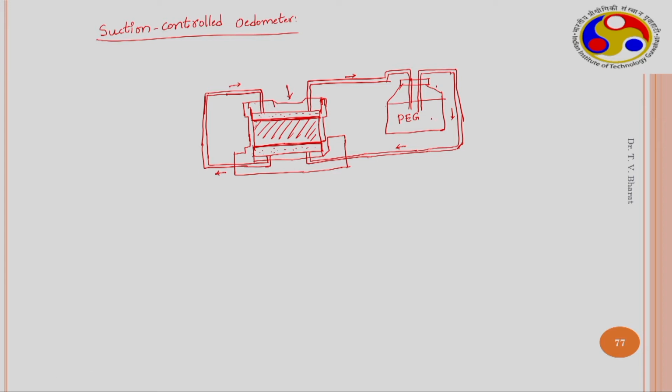So, when the PEG solution concentration provides a suction value of say 100 kilopascal, due to this 100 kilopascal suction that is exerted on the soil, the water content decreases. Due to the decrease in the water content, under either the applied load or even without the load, the soil volume will decrease. So, this is the osmotically controlled test.